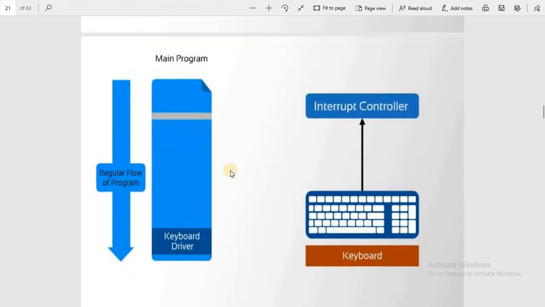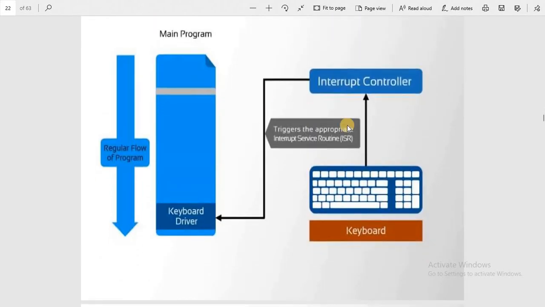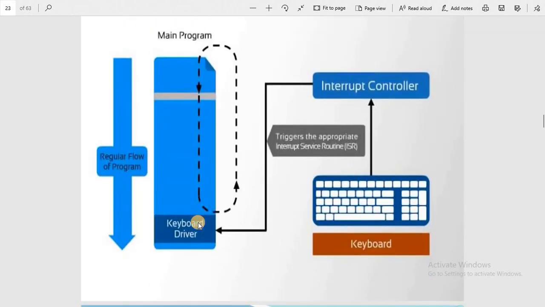So we see in this session we have the interrupt controller, the keyboard and the main program. The interrupt controller triggers the appropriate interrupt service routine. The ISR also interacts with the keyboard driver and the main program. And here we see another figure of that.